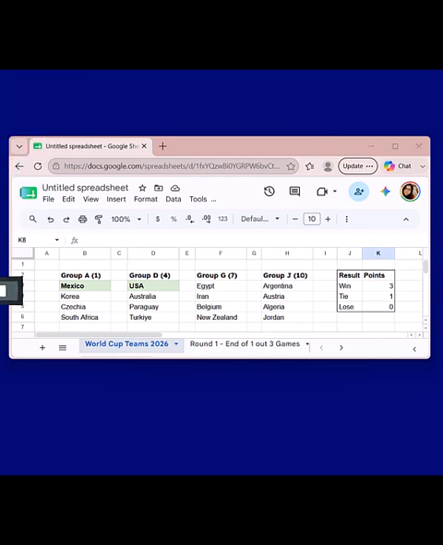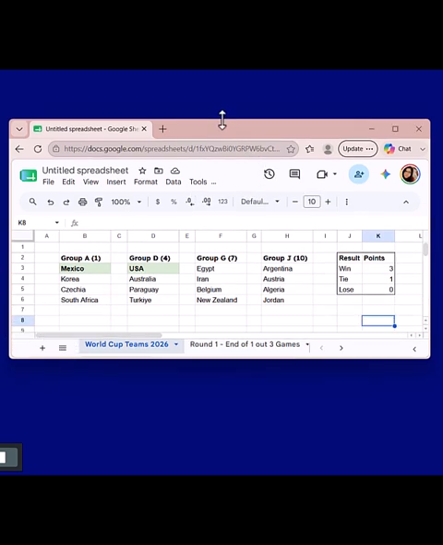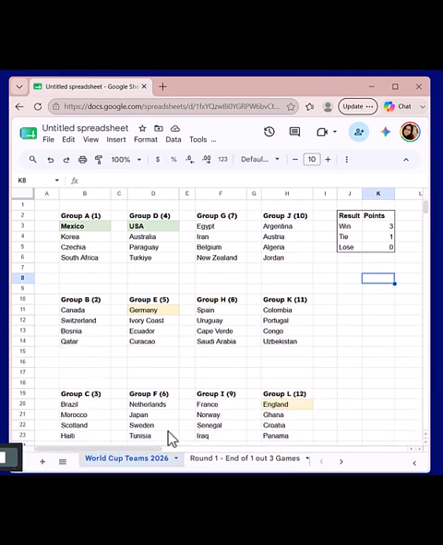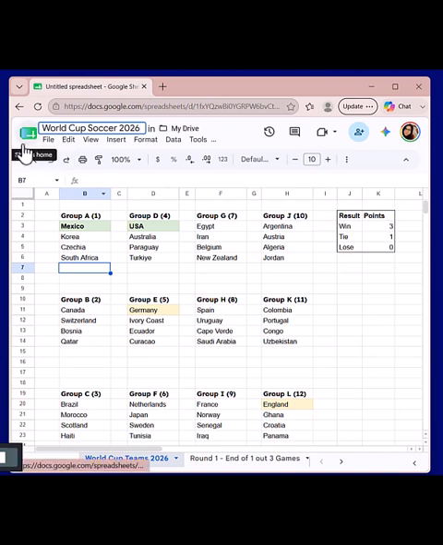You can see here that it doesn't have a name. For those of you that use spreadsheets, this is familiar; if you don't, you do need a little bit of information and education on how to use them, but I'm just going to click around and try to explain it. Here in Google Sheets, you can change the name of the spreadsheet. I haven't changed that, so I can put World Cup Soccer 2026. They're the championships, but like this, we can see the full name here on the spreadsheet.